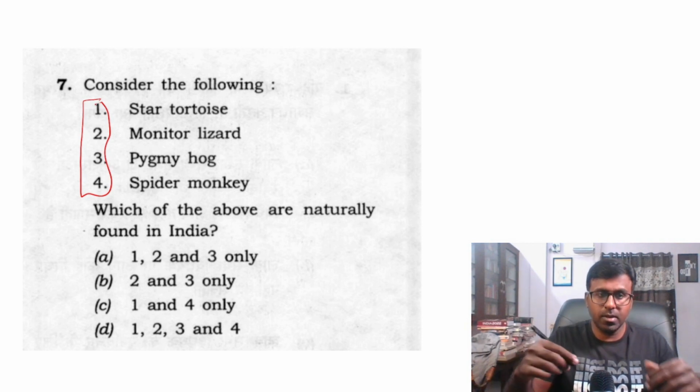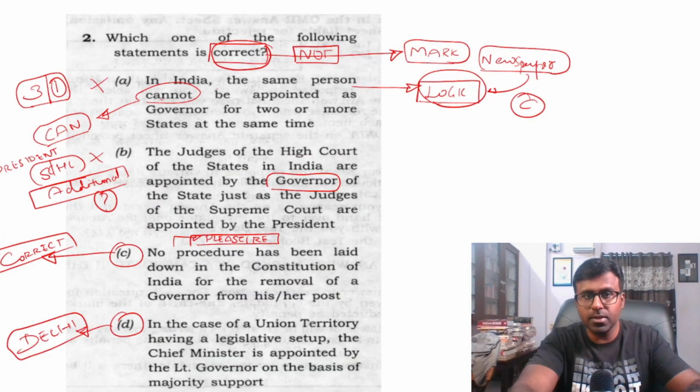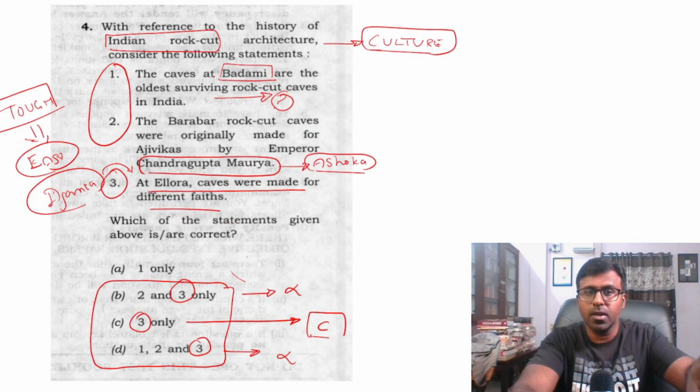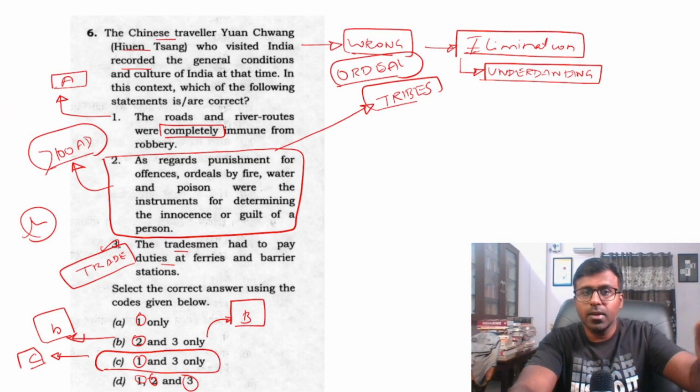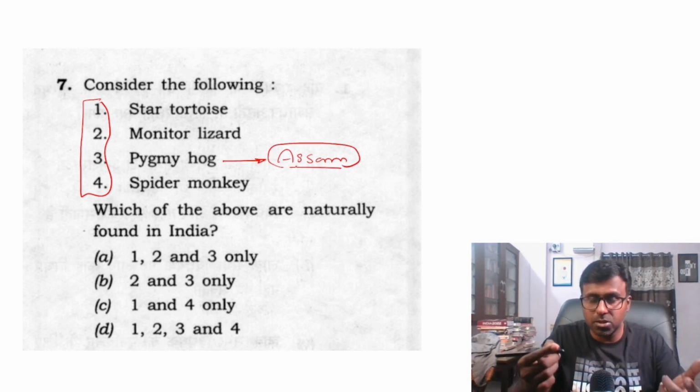This also, as we were discussing, there are questions which are easier, there are questions which I found difficult, there are questions which are logical. It will be a mixed feature, and this one I got wrong. And this one, I know that pygmy hog is an important species. In Assam, there is one place where the pygmy hog, a critically endangered species, is found.